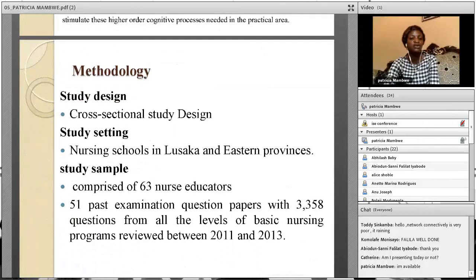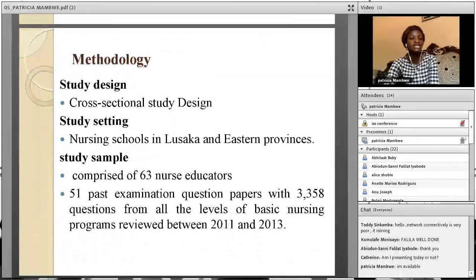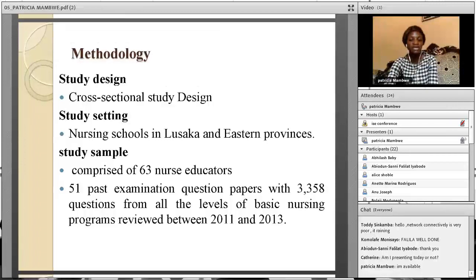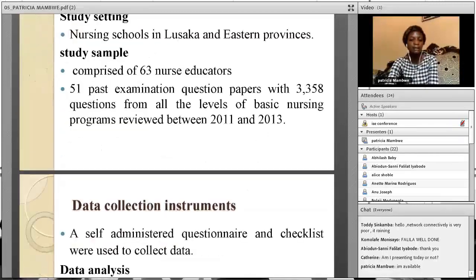The methodology: this was a cross-sectional study design, and the study was done in the nursing schools in Lusaka and Eastern provinces of Zambia. The study comprised 63 nurse educators, and 51 past examination questions were collected and analyzed, with 3,358 questions. These were collected from the programs, and all the programs were running from 2011 to 2013.